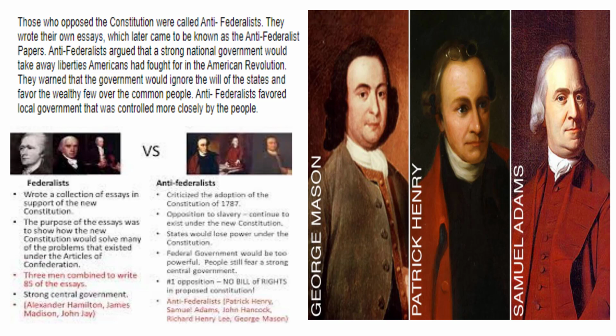Question 9. What were 2 more reasons why the Anti-Federalists were opposed to the Constitution? 1, they were worried that the government would ignore the will of the states, and 2, they were afraid that the new powerful federal government would favor the wealthy few over the average common people. Question 10. Who were 3 famous founding fathers who were Anti-Federalists? Well, they are pictured here on the right. George Mason, Patrick Henry, and Sam Adams.